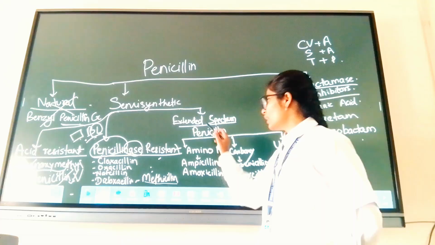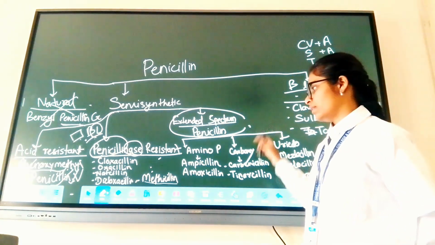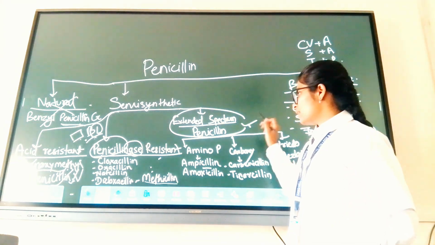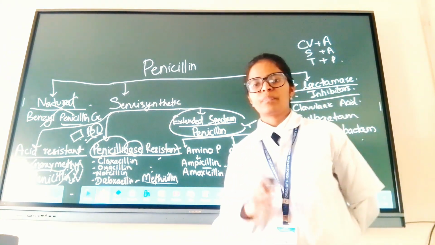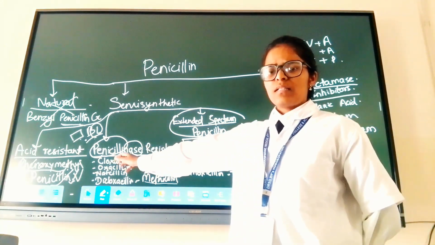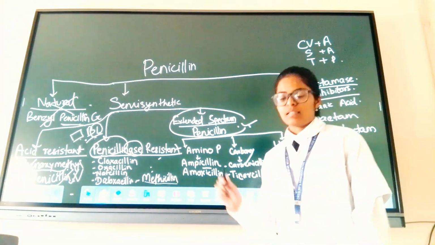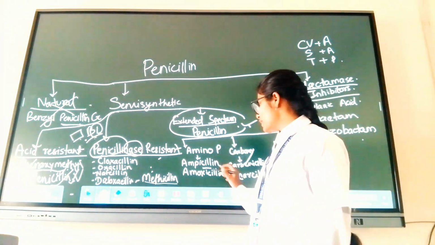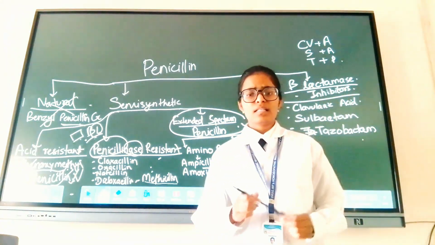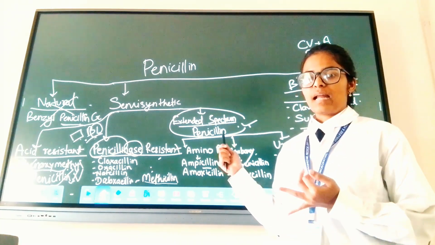Okay. And there is extended spectrum penicillin or broad spectrum penicillin. Ampicillin is the most used. Okay. Extended spectrum penicillin. Then what is this broad spectrum penicillin? We have seen these penicillins only destroy the gram-positive and aerobic bacteria. So this penicillin, especially aminopenicillin and carboxypenicillin, can destroy Klebsiella and Pseudomonas-like bacteria, which are gram-negative.